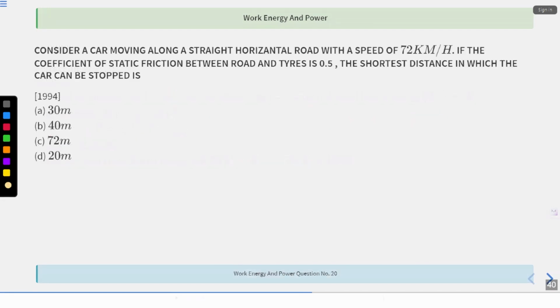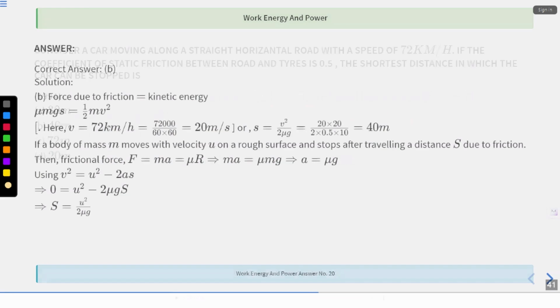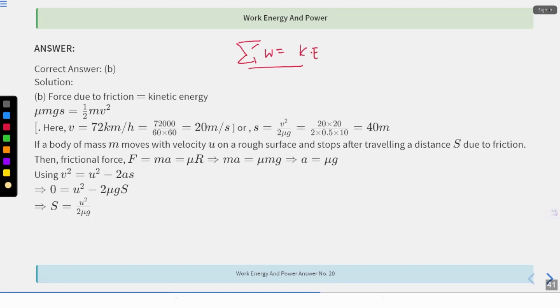Now, next question. Consider a car moving along a straight horizontal road with a speed of 72 kilometers per hour. If the coefficient of static friction between the road and the tires is 0.5, the shortest distance in which the car can be stopped. Good question. Just look at this. Force due to friction is mu mg. That will be equal to kinetic energy. Why will it be equal to kinetic energy? Because work done by all the forces in a process is equals to change in kinetic energy. That's why.